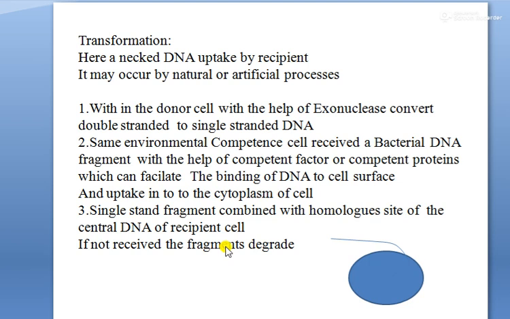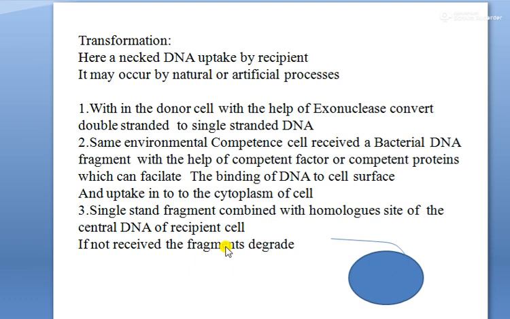Okay. Next step: the single-stranded fragments combine with the homologous sites of the chromosomal DNA of the recipient cells. That means those fragments of DNA received by recipient cells combine with the homologous sites of the recipient cell's chromosomal DNA.